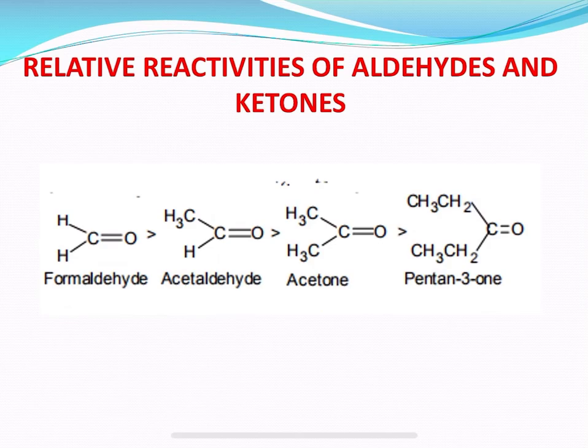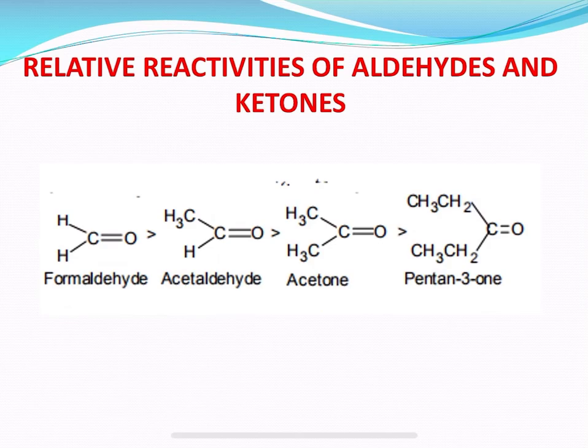When it is trigonal, it has three substitutions, with one being the double bond. But when it changes from trigonal to tetrahedral, that carbon obviously possesses steric hindrance. Hence, aldehydes are more reactive than ketones.